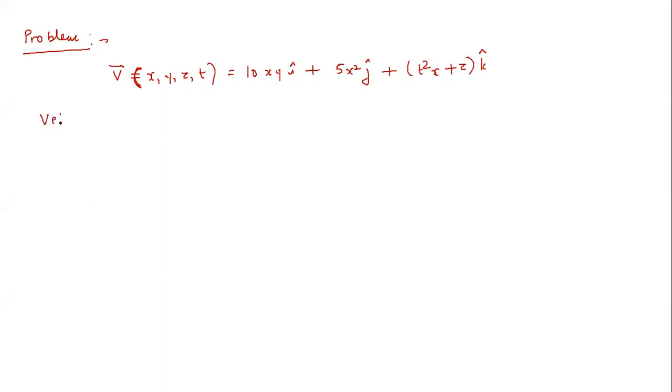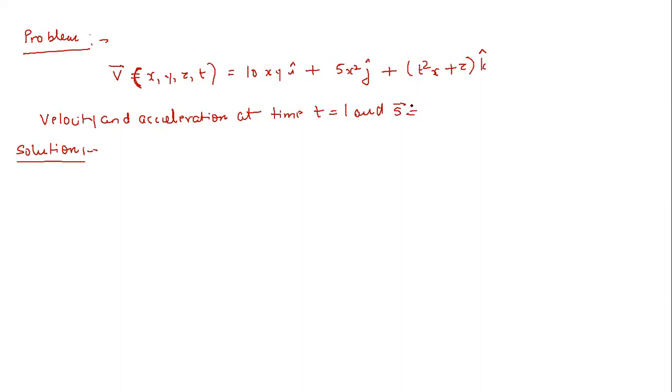Now I am asking to find out the velocity and acceleration at time t equal to 1. Okay, so at time t equal to 1, and the position vector s is also given to you: x, y, z, i cap plus k cap plus 3 k.